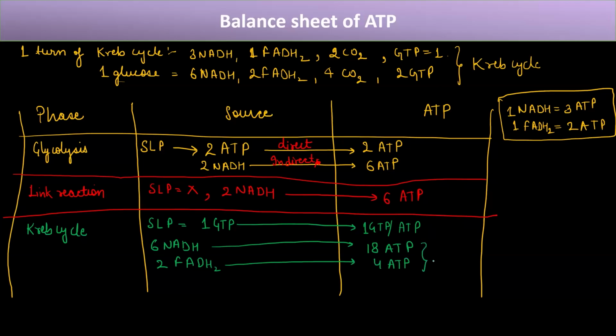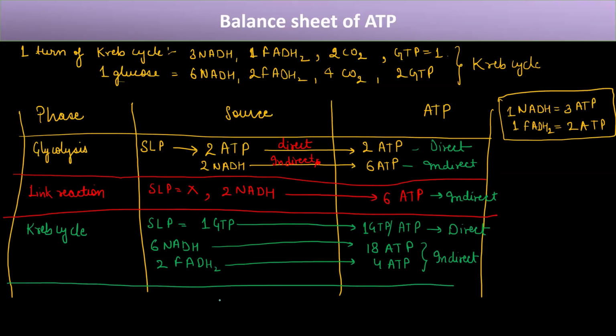Out of this, these two are indirect, because here NADH and FADH2 indirectly contribute to ATP synthesis, and this one is direct. Similarly, this one is indirect, and this is direct. So this will also help you remember how many ATPs are produced directly and how many indirectly. By directly, I mean via substrate level phosphorylation.